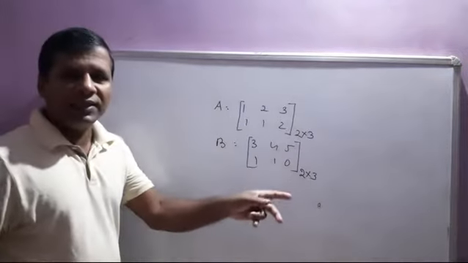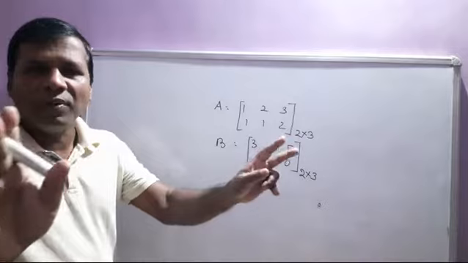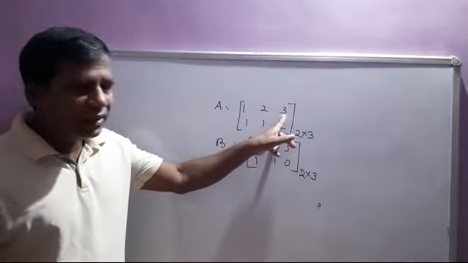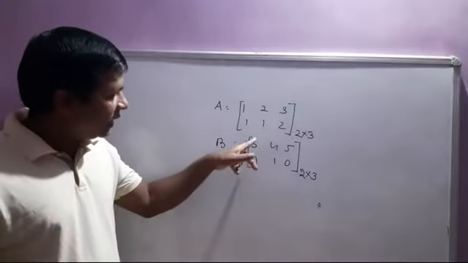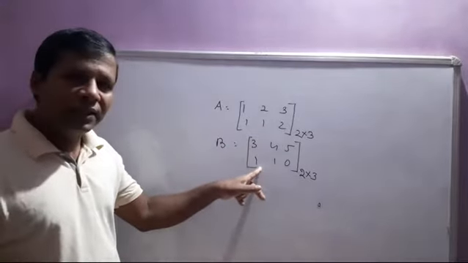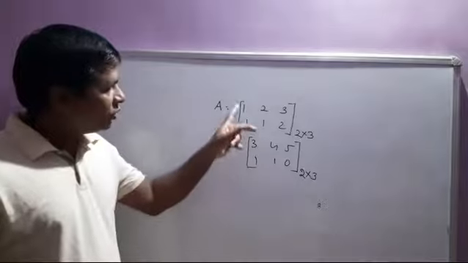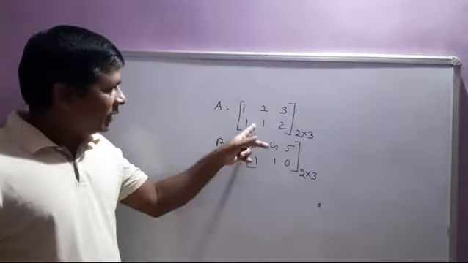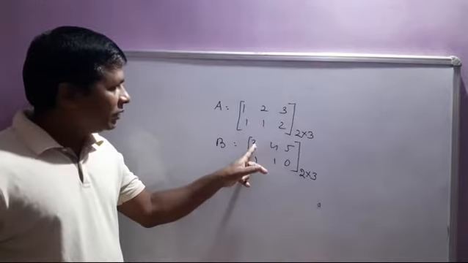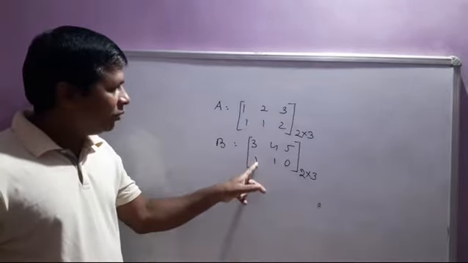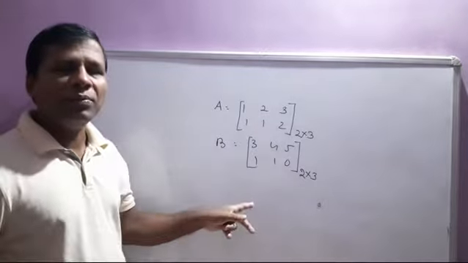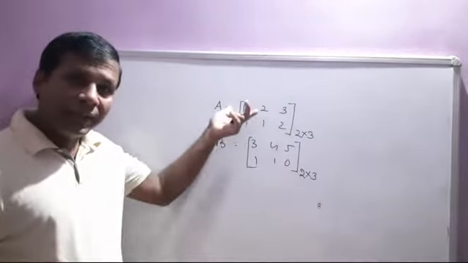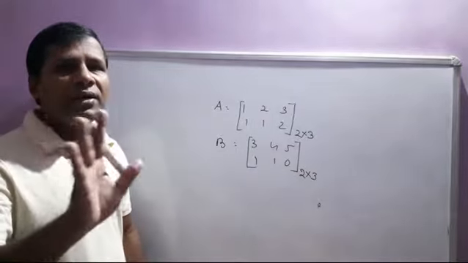But in this case, the two matrices cannot be multiplied with each other, because the number of columns of the first matrix is 3 and the number of rows of the second matrix is 2. So 1 is multiplied with 3, 2 is multiplied with 1, then 3 cannot be multiplied with any number. So these two matrices are of the same order, but they cannot be multiplied with each other.